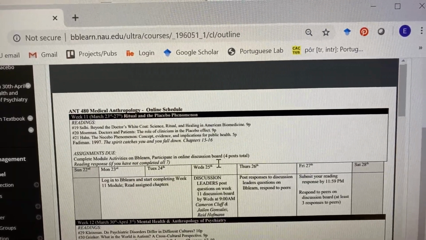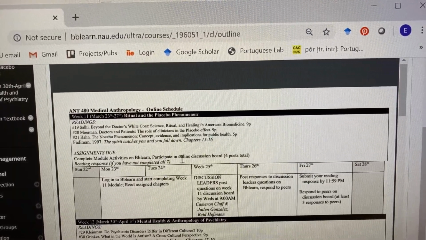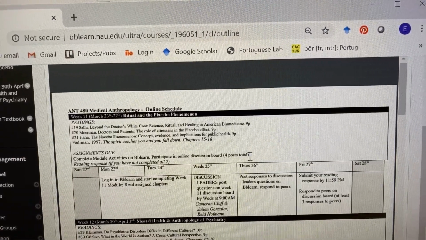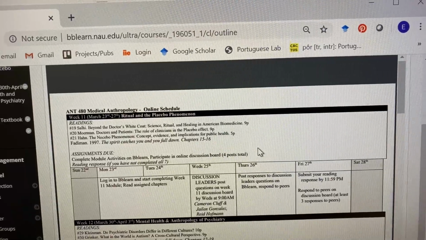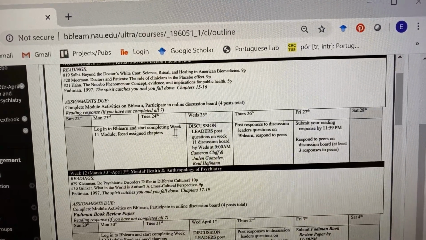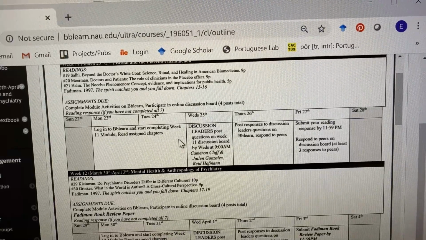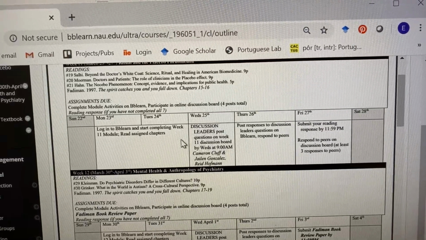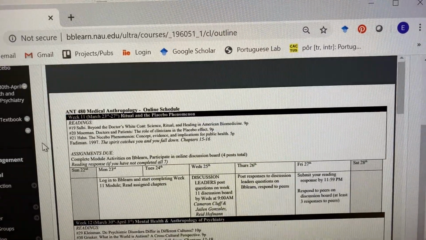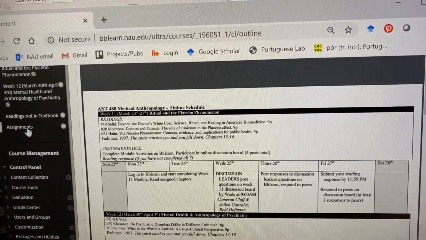You have assignments due listed here. So complete your modules on bblearn, participate in the online discussion board. You'll be doing 4 posts total, unless you're the discussion leader, then you're doing a couple more. And then your reading response. If you haven't completed all 7 of those reading responses, make sure that you're still turning in reading responses in the assignments folder, which is over on the side here. Assignments right here.